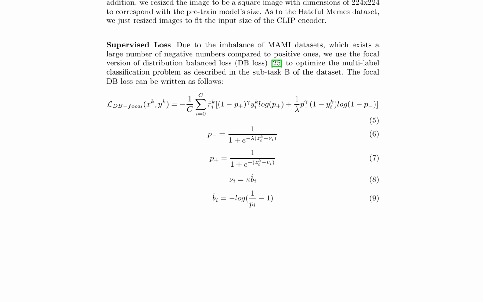This setup and loss function are used to evaluate the performance of multimodal hate speech detection models, such as SemiMemes and CMMLCLIP.